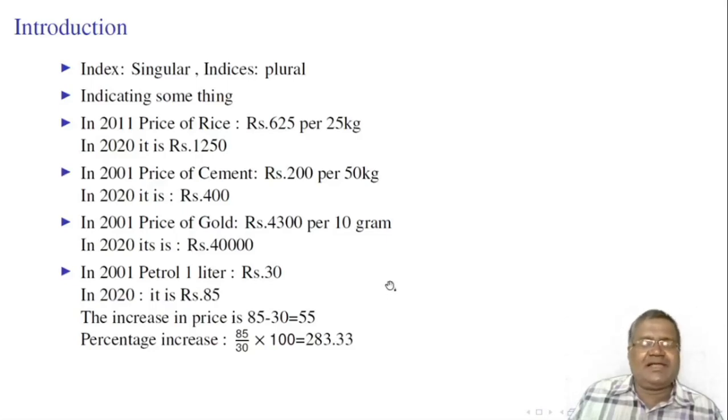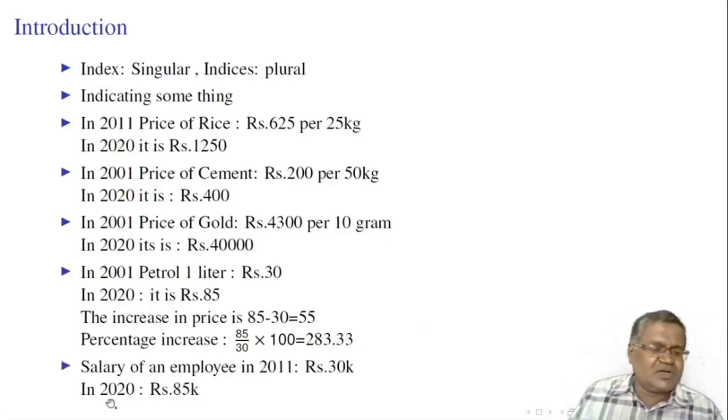To eliminate the units of measurement, we can express the increase in a better way, that is the present price minus previous price into 100. Then the increase percentage is given by 283.33. By this we can infer that there is 283% increase in price of petrol from 2001 to 2020.